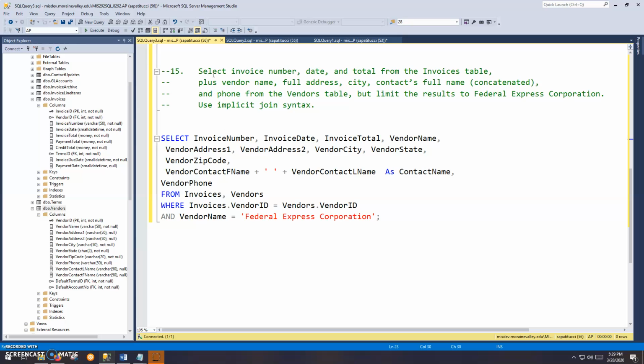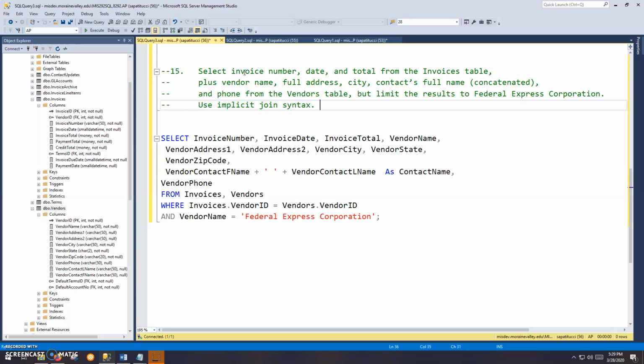We have number 15. It says select invoice number, date, and total from the invoices table. Okay, fine. We have those. Plus vendor name, full address, city, contacts, full name, concatenated. Okay, that's a slight curveball in this problem. And the phone number from the vendors table. But limit the results to Federal Express Corporation. Use implicit. Okay, so there's a lot going on in this problem. But let's take it piece by piece.